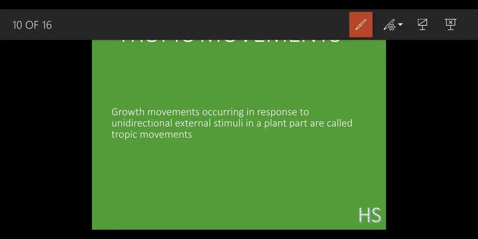Tropic movements. First, if I say that even the plant shows movement, are you going to agree with this point? Definitely not. What do you mean by movement? As I said at the start, the plants can grow. What is this?